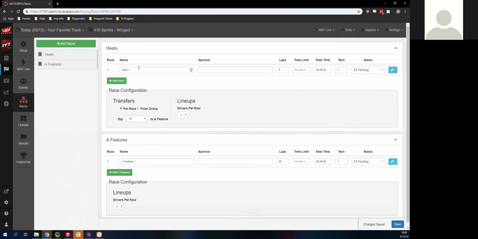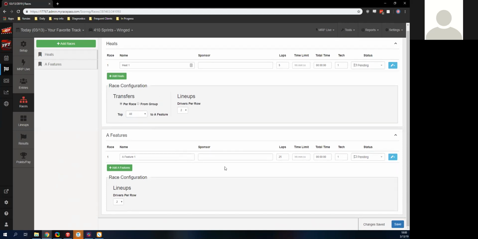We also can add in our sponsors right here, and we can add drivers per row. It's going to default to 2 in pretty much every scenario. For our lineup, we can go 1, 2, or 3. Qualifying, if you ever do qualifying, it will go to 1, and hot laps do as well. We'll go 1 wide.